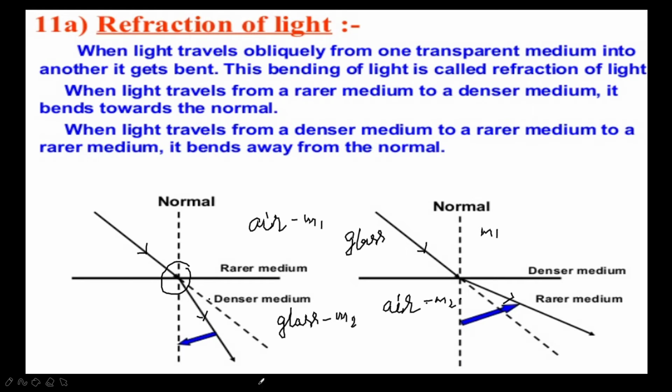So we call them the optically rarer medium and the optically denser medium. Here air is a rarer medium and glass is a denser medium. A transparent substance in which light travels is called a medium. Air is a medium, glass is a medium.